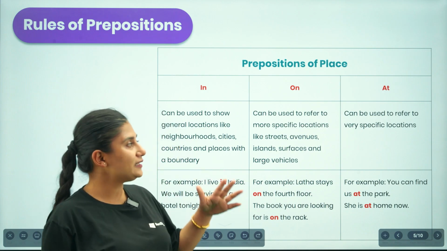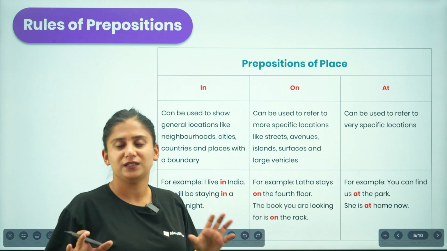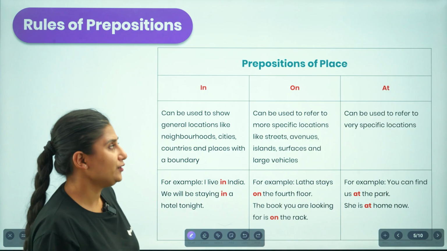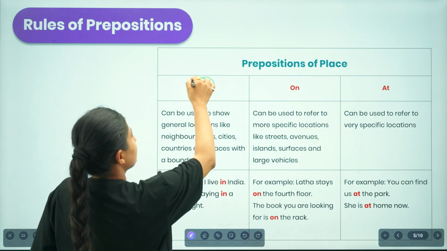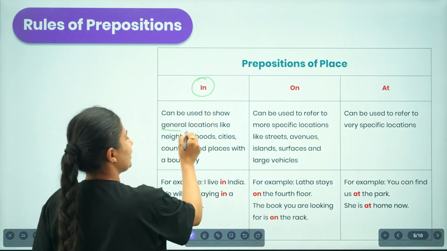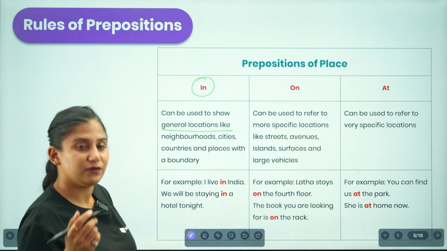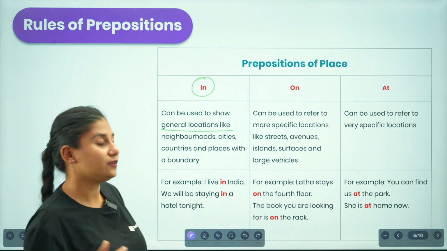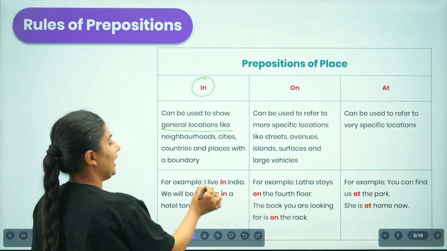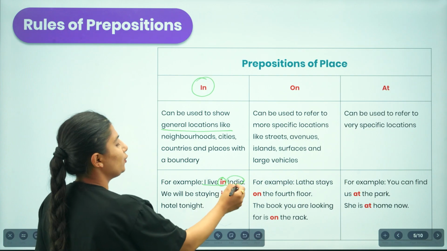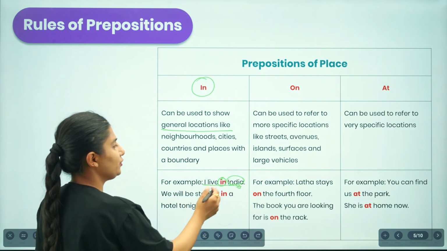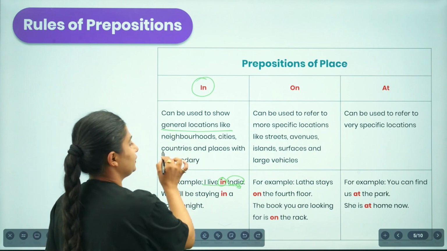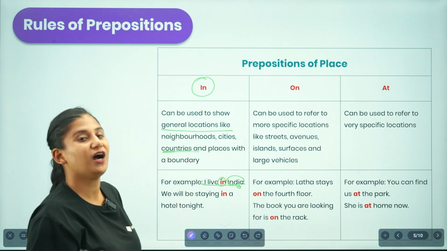So these three are words that make confusion, because until and unless you have a clear idea when to use them. So we use in when we are to show general location. If you are talking about the general location, or if you are covering the larger area, then we are supposed to use in. For example, I live in India. Why do we have in before India? Because India indicates a place, it is talking about the country, or the larger area.